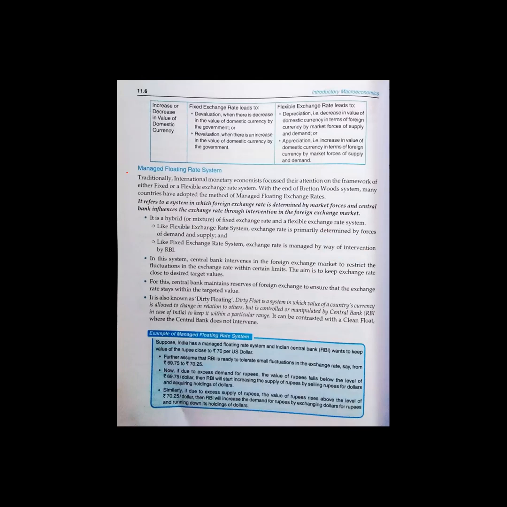For example, if $1 is 75 rupees and all of a sudden market forces increase it to $1 equal to 90 rupees, then the government will interfere and ask them to reduce the price. That is the main purpose of RBI intervention in the managed floating rate system.